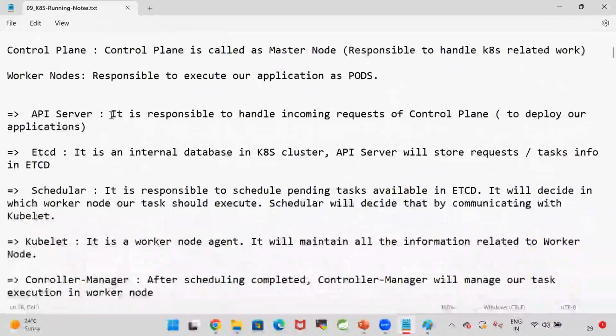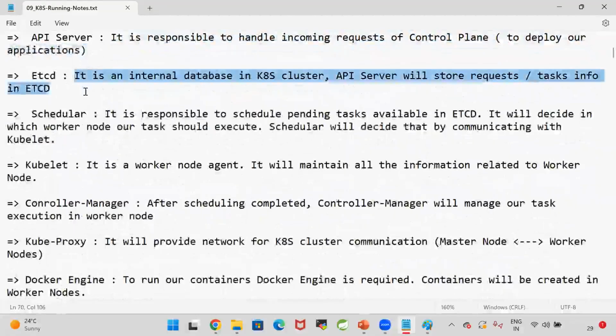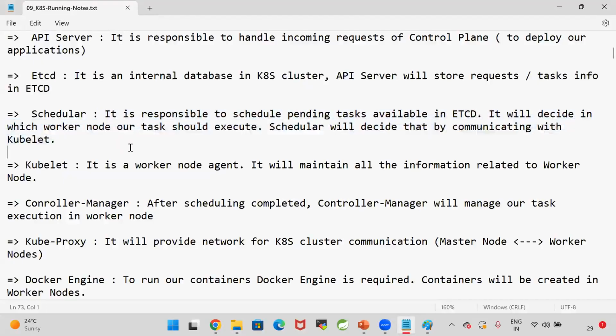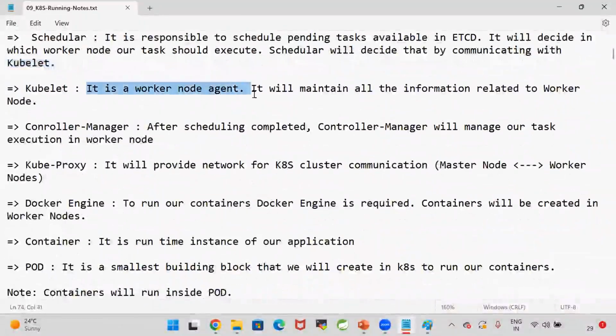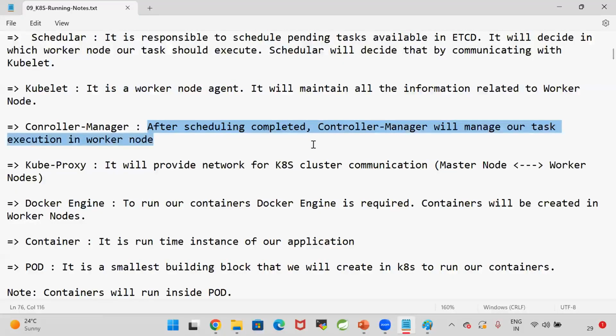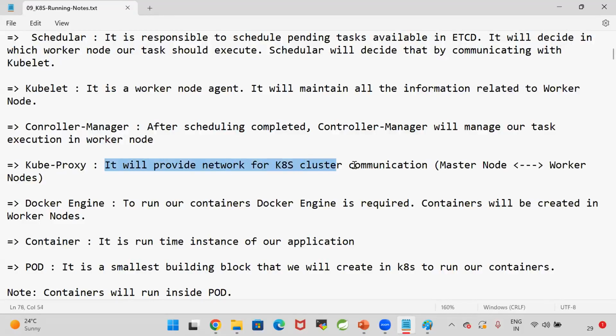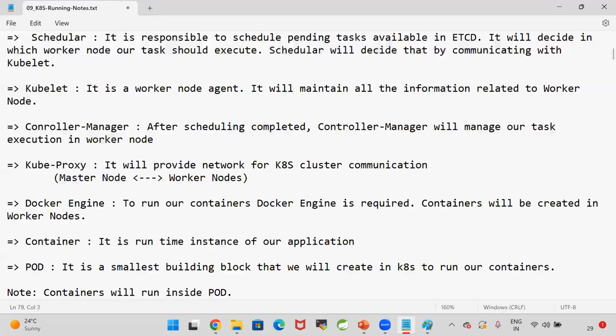API server is responsible to handle incoming requests and store them in etcd. etcd is a database to store the pending requests. Scheduler will identify the pending requests and identify the worker node to deploy our application by communicating with the kubelet. Kubelet is a worker node agent. After scheduling is completed, controller manager will manage our task execution in the worker node. Kubeproxy will provide the network for Kubernetes cluster communication. Master node to worker node to master node, that cluster communication will be managed by kubeproxy.